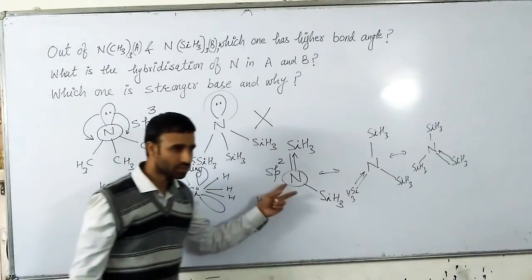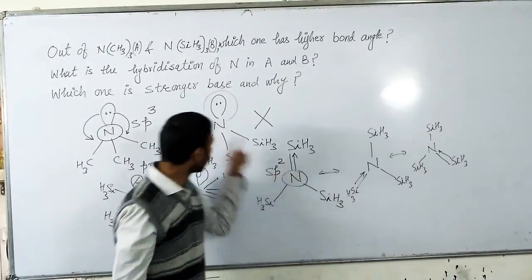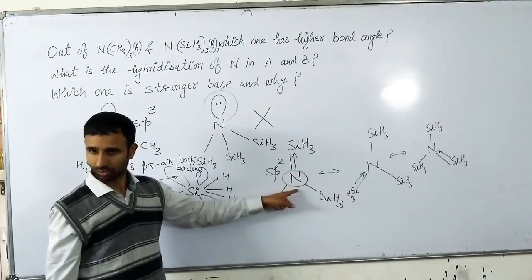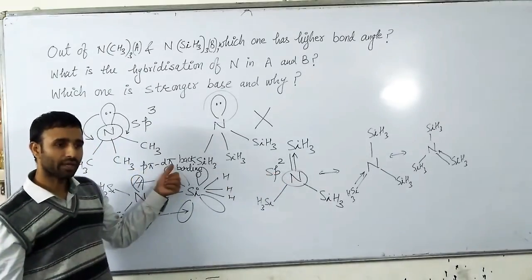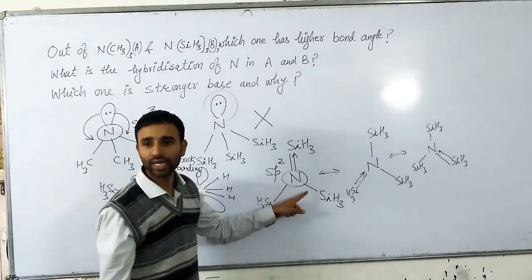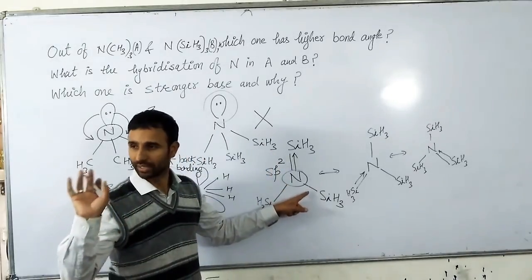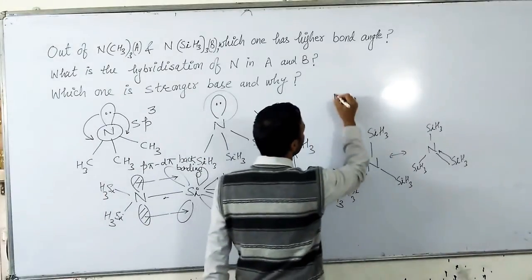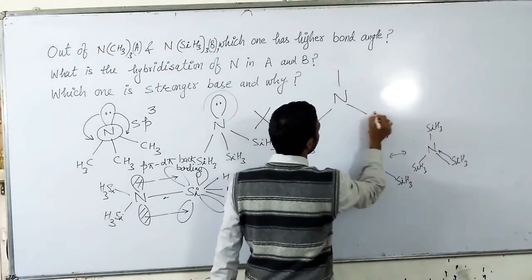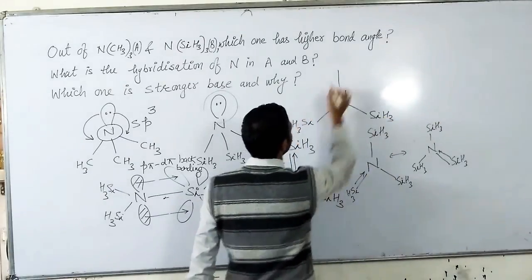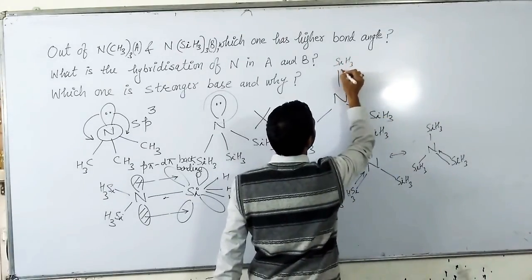But in this case, as lone pair is involved in pi bond formation due to p pi d pi back bonding, hybridization is sp2 and bond angle is about 120. Done? And there is a partial double bond character.